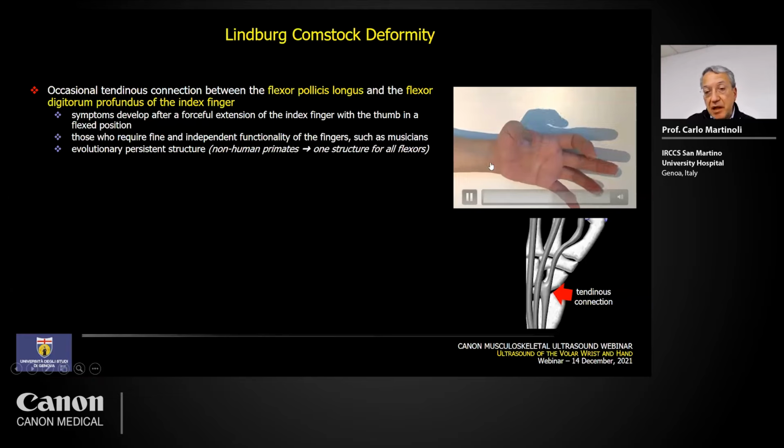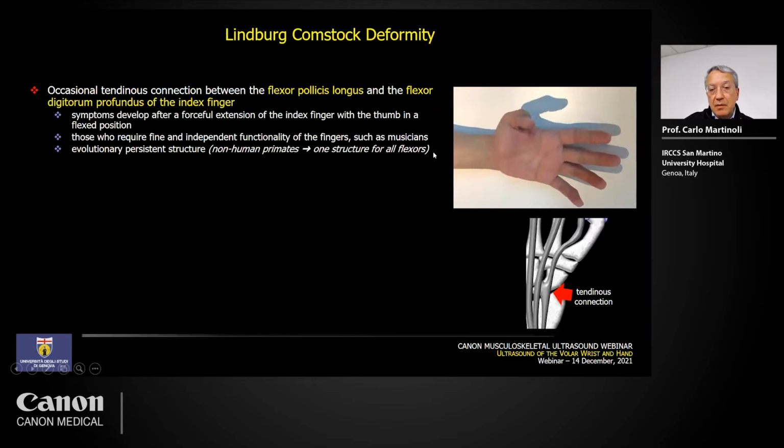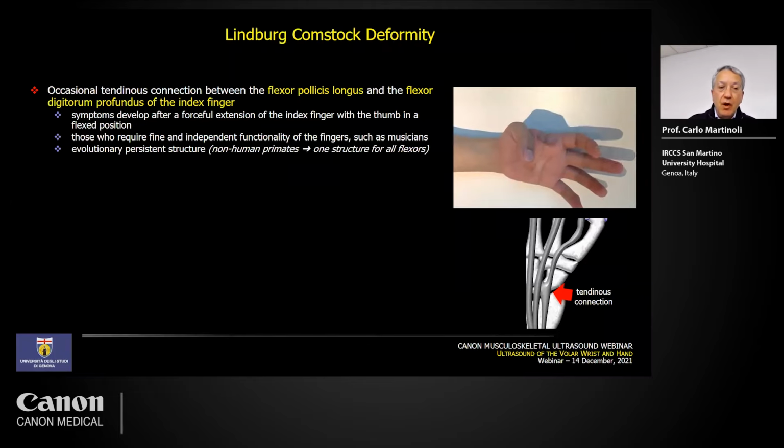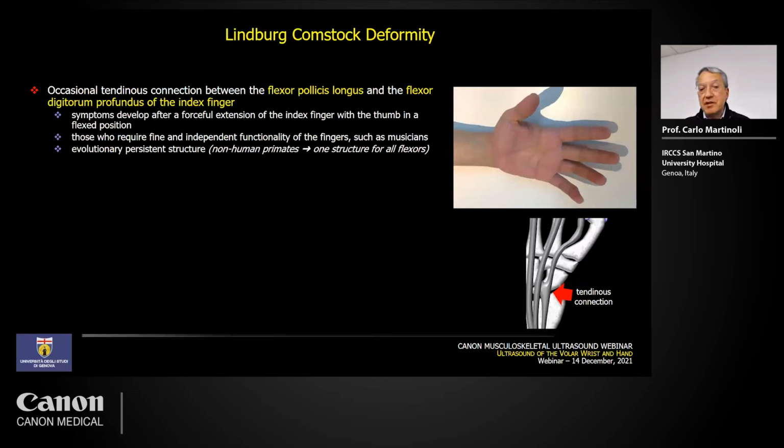In general, this kind of condition is not really important. It may become important in cases of people who work in a context in which some independent functionality of the fingers is required, such as a musician, for instance.